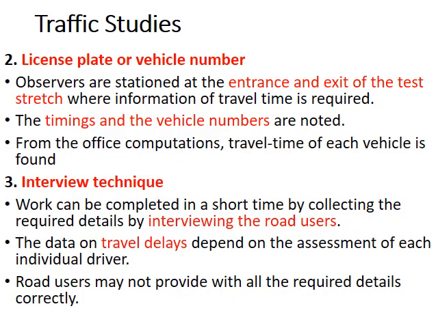So after the floating car method for speed and delay study comes the second method, that is the license plate or the vehicle number method, that is done by observers stationing at the entrance and exit of a test stretch, that is a road, and the timings and vehicle numbers, that is the license plate numbers, and the time in which the vehicle passed are noted down. Then you get the total travel time and you know the distance of the stretch. That way you get the speed and the delay.